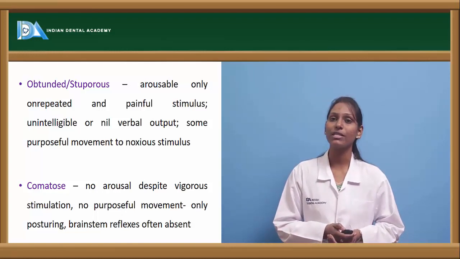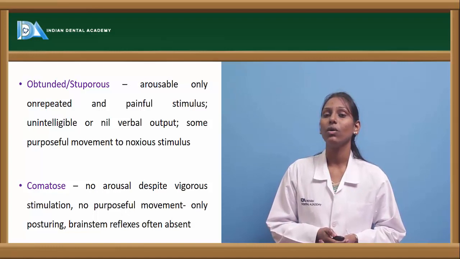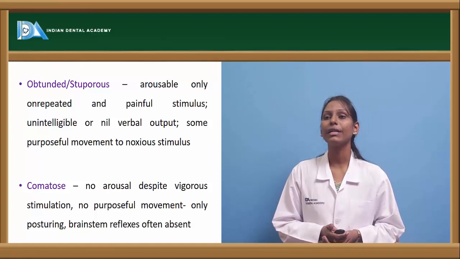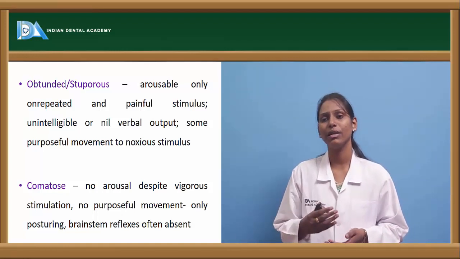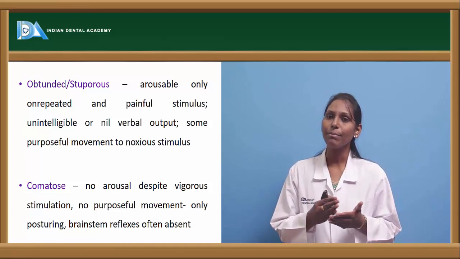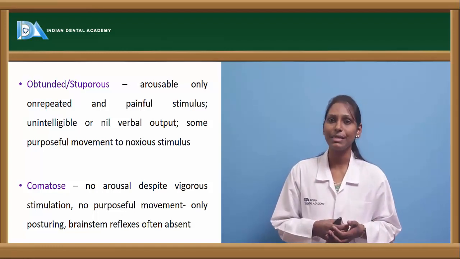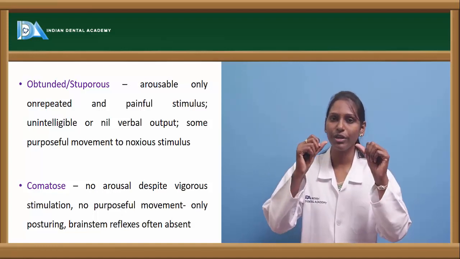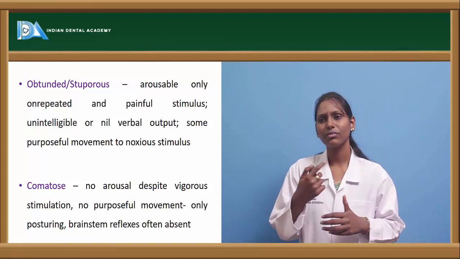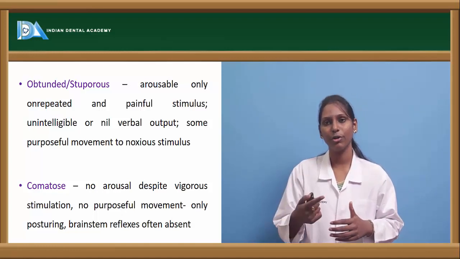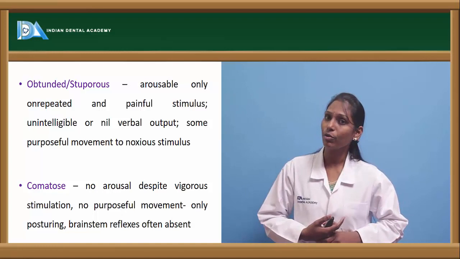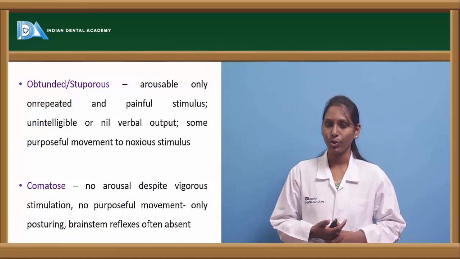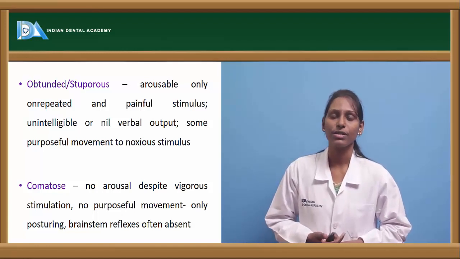Stuporous level of consciousness is where patients are arousable only on repeated and painful stimulus. Here we can see patients are usually unintelligible or have nil verbal output, and some purposeful movements to noxious stimulus can be seen. When we press forcefully on the supraorbital ridge, even with the thumb, or perform various noxious stimuli, patients usually have a purposeful movement, but almost nil verbal communication can be seen. This is called stuporous or obtunded level of consciousness.